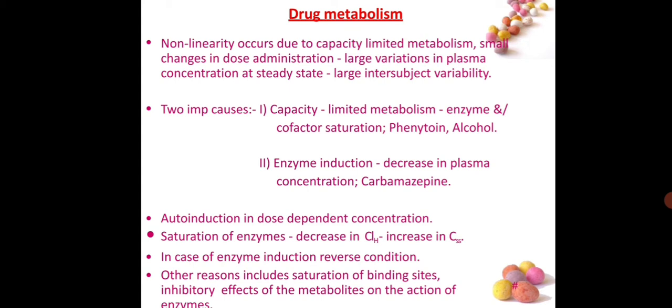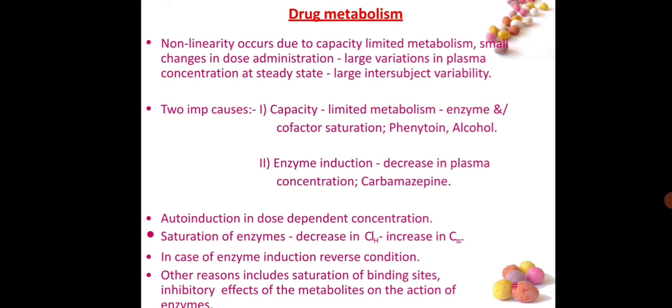That means non-linearity occurs basically because of the capacity limited metabolism. Intersubject variation means it varies from patient to patient. That does not mean every patient metabolizes the drug in the same manner or to the same extent. It will vary.